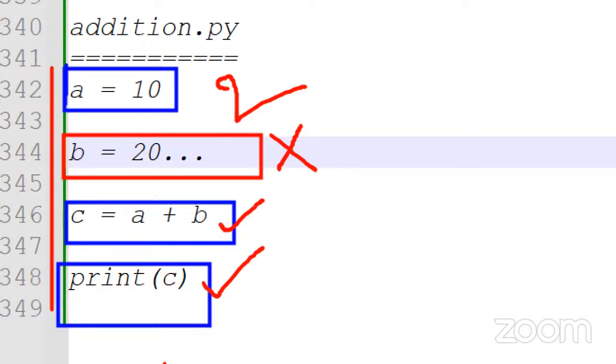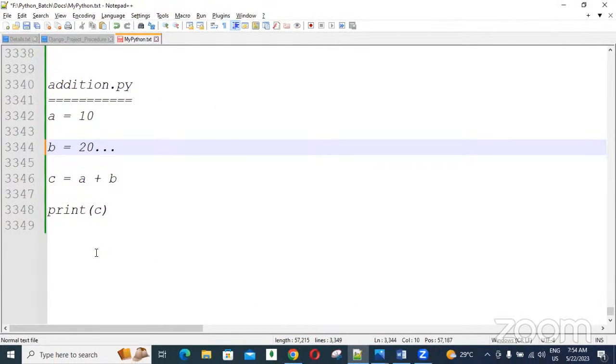Those kinds of languages are called compiler-based languages. Compiler languages check all lines from top to bottom at a time. Out of 100 lines, if 10 lines are wrong, those lines are identified and the next lines are checked. Like that, all 100 lines are checked, and finally the 10 lines having problems are returned. Those kinds of languages are called compiler languages.